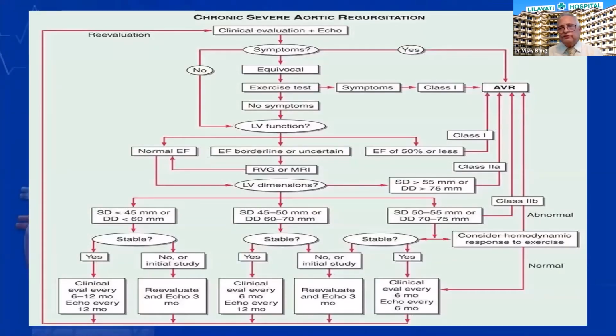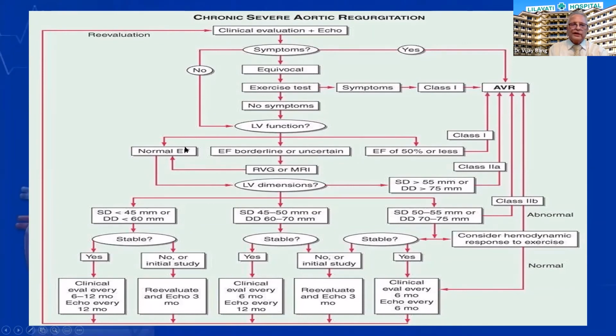Once the diagnosis of severe AR is made based on the various clinical and investigative criteria, we can decide whether this patient needs AVR or not. If the patient is symptomatic, AVR is a class 1 indication. If symptoms are equivocal, we can subject them to a stress test. If symptoms are reproduced, then class 1 indication for AVR. If no symptoms are reproduced, then we look at the LV function. If it is less than 50%, again class 1 indication for AVR.